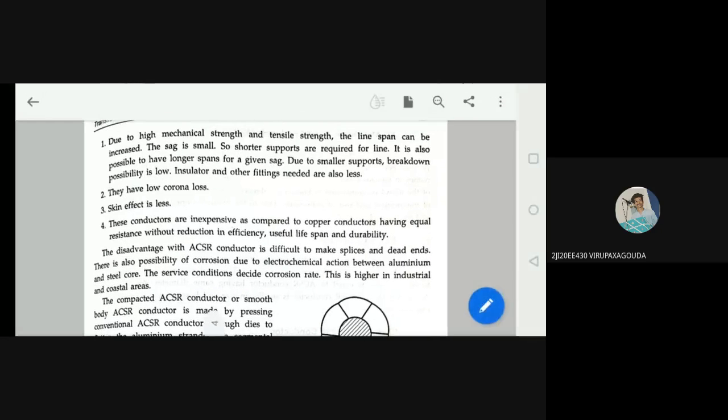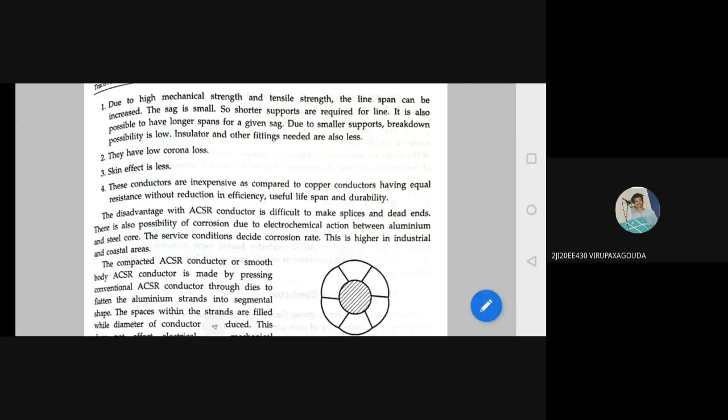Coming to the disadvantages. The disadvantage with ACSR conductor is that it is difficult to make splices and dead ends. There is also a possibility of corrosion due to electrochemical action between aluminium and steel. Aluminium and steel, you are using them, they can electrochemically react with each other. So that is one of the disadvantages and a very important one also. There is a possibility of corrosion due to that reaction.